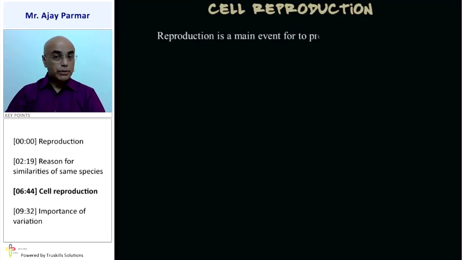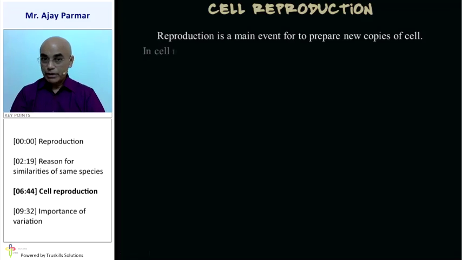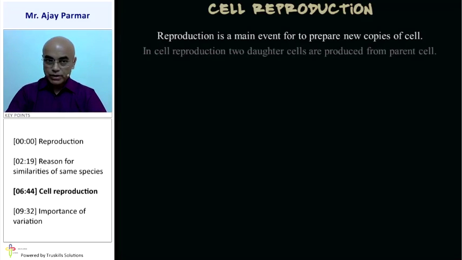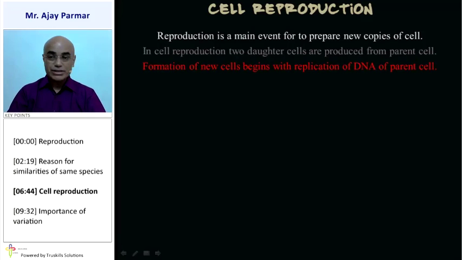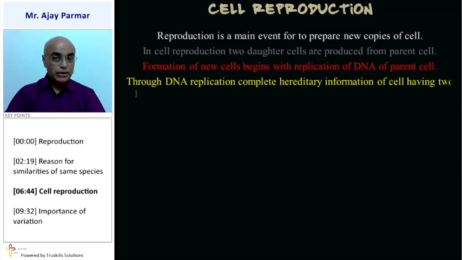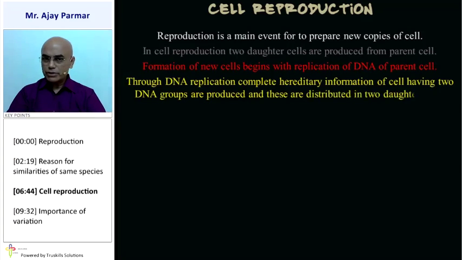Cellular reproduction. Reproduction, you know, is a main event to prepare new copies of the given cell. That means new cells are produced. In cell reproduction, two daughter cells are produced from a given parent cell. That means a particular parent cell divides into two daughter cells. That is a process known as mitosis that you study in higher standards in detail. The formation of a new cell begins with the replication of the DNA of that particular parent cell. Through DNA replication, the hereditary information is transferred from the first generation to the second generation.